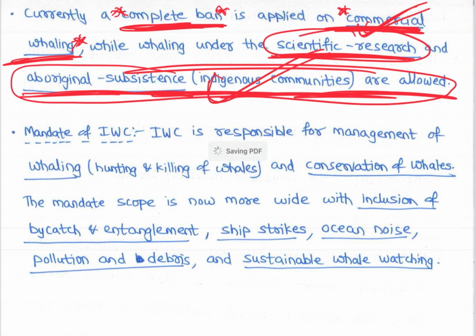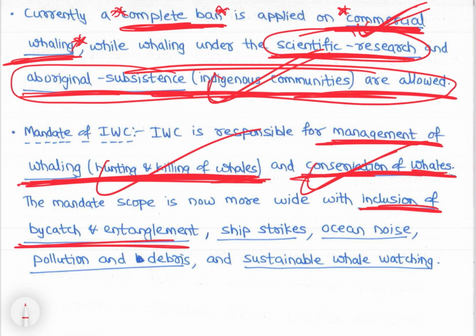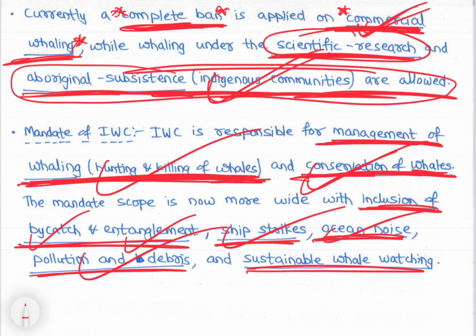International Whaling Commission is responsible for management of whaling, that is hunting and killing of whales, right, and conservation of whales. The mandate scope is now wider with the inclusion of bycatch and entanglement, ship strikes, ocean noise, pollution and debris, and sustainable whale watching.